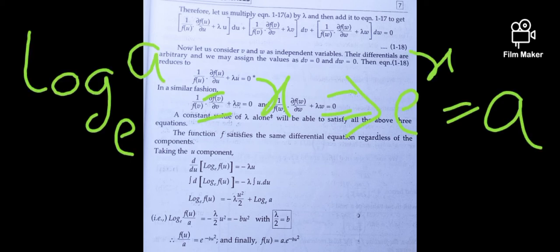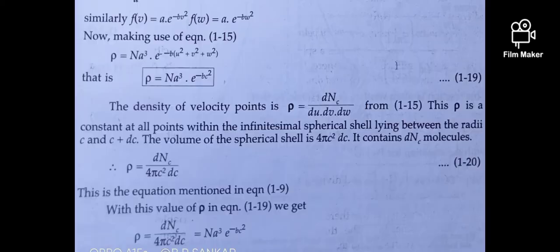So we change the logarithmic function into exponential function. Therefore we get f of u by a equal to e power minus b u square. And finally f of u equals a e power minus b u square. Similarly, we get f of v equal to a e power minus b v square and f of w equal to a e power minus b w square.